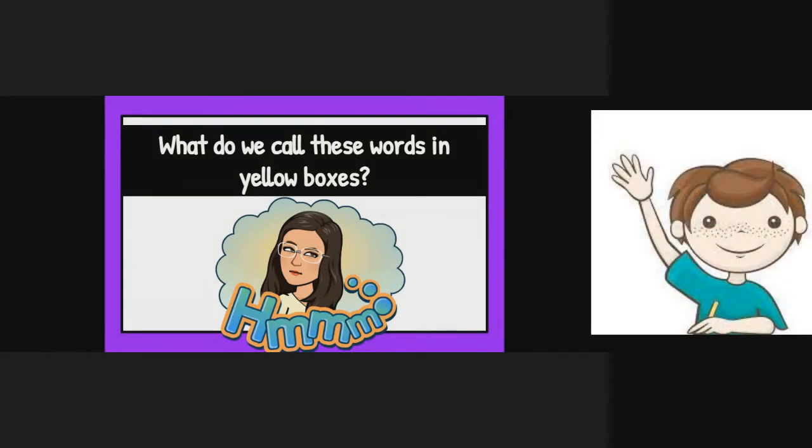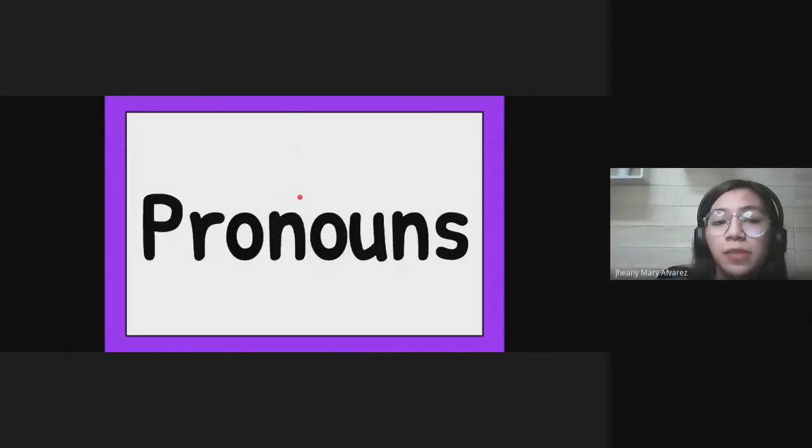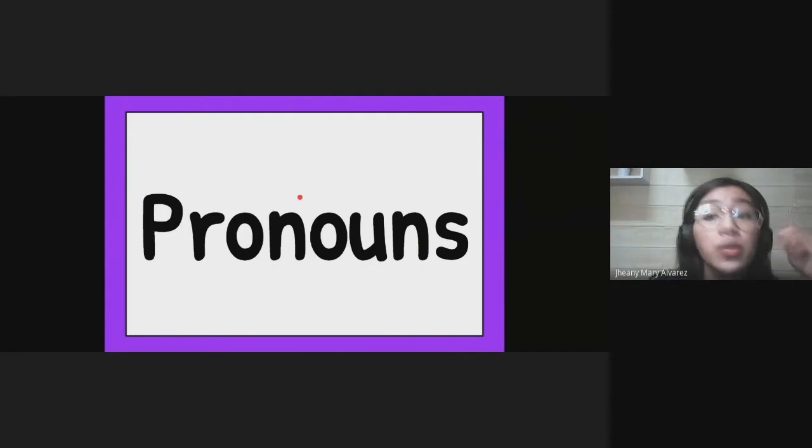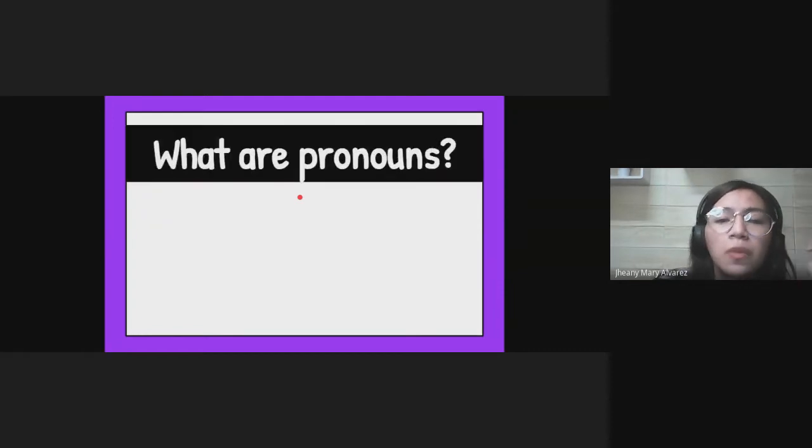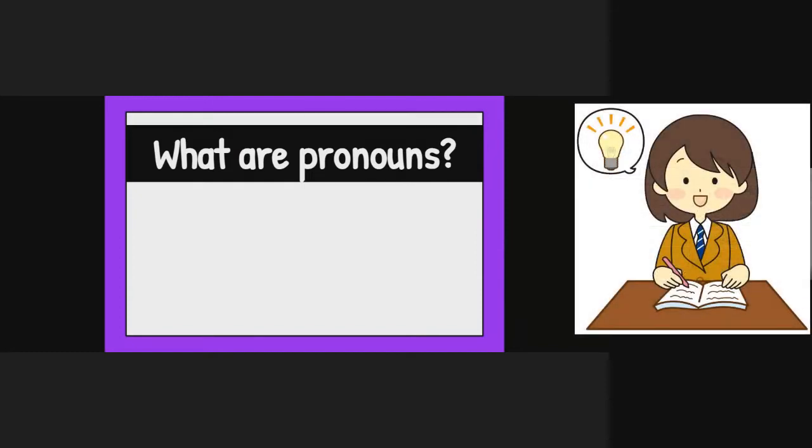Yes, Kier. Pronouns. You are correct. The words in yellow boxes, we call them pronouns. Now, based on what we did in the message on the scroll, what are pronouns? Anyone who would like to explain what pronouns are? Let me call on Leah. Leah, would you like to answer? What do you think pronouns are?